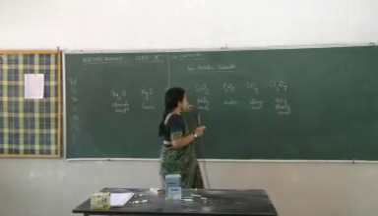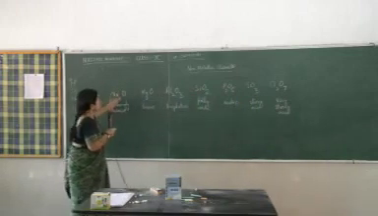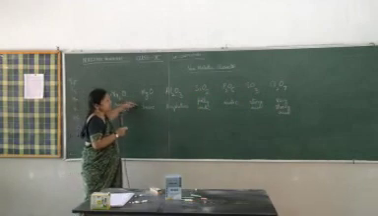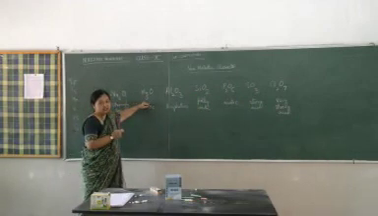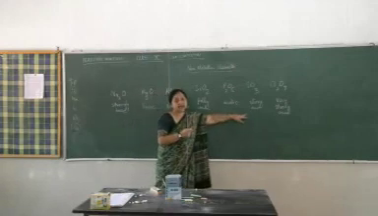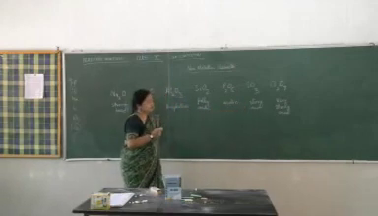So across a period, what is the trend that we see? Strongly basic oxides, the basic nature decreases, becomes amphoteric, acidic nature increases. At the end, strongly acidic.